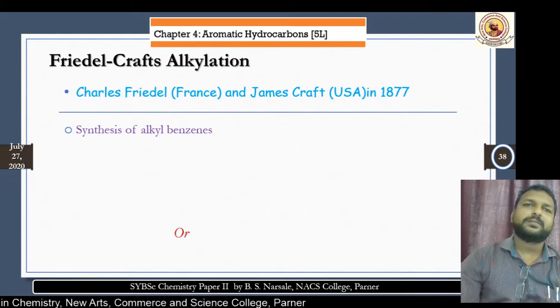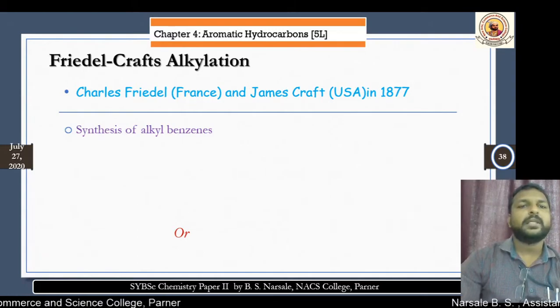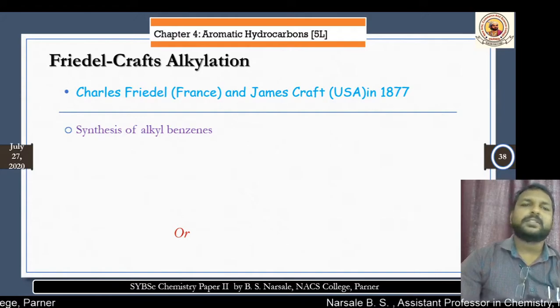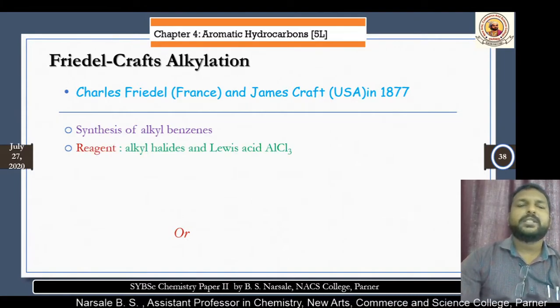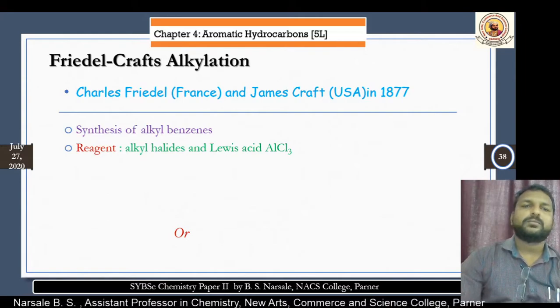This method is mainly used for the synthesis of an alkyl benzene molecule. That means alkylation will be carried out over an aromatic ring. Secondly, which reagents will be used for this?